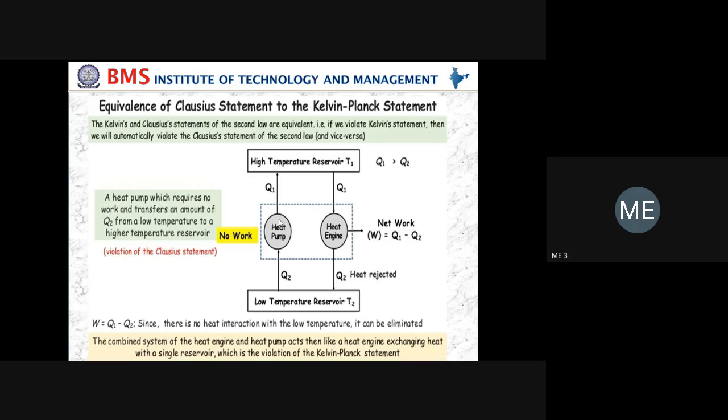As I said, the Clausius statement is mainly related to the heat pump and the Kelvin-Planck statement is mainly related to the heat engine. For that purpose, same thing here. First you have to show the heat pump. Next you have to show the heat engine.